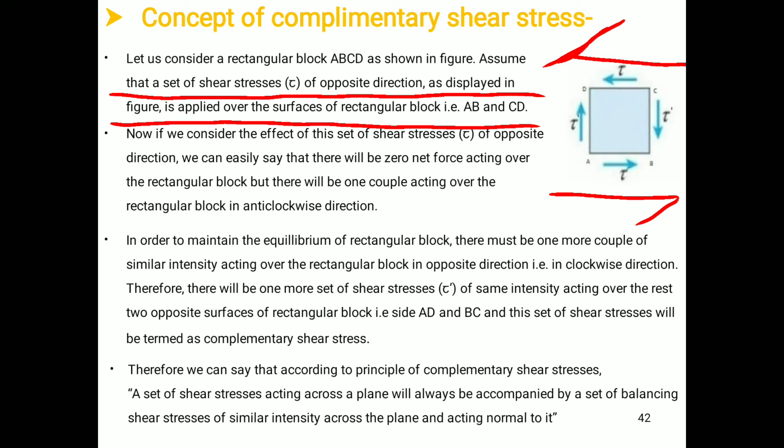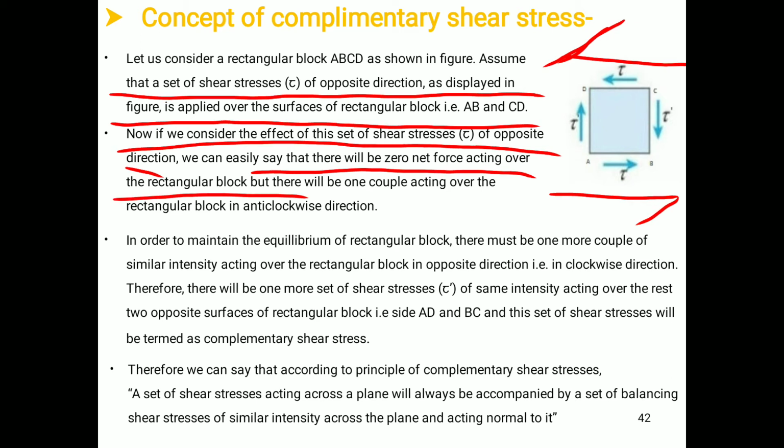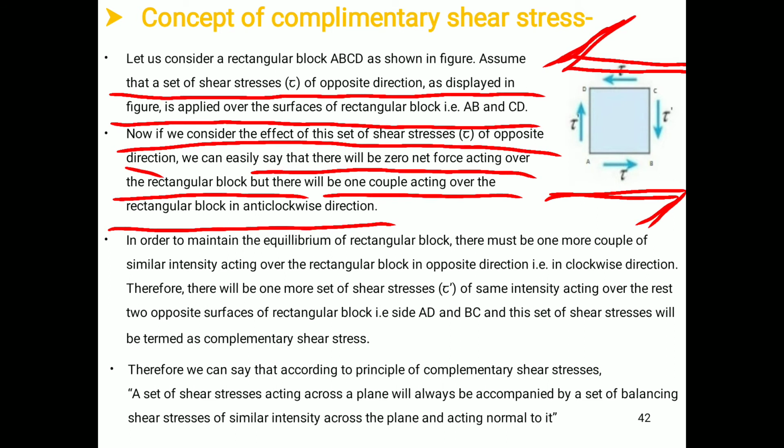If you consider the effect of this set of shear stresses in opposite directions, we can easily say that there will be zero net force acting over the rectangular block. As these forces are equal and opposite in direction, the net force will be zero, but at the same time it will produce a couple which will act in the anti-clockwise direction.